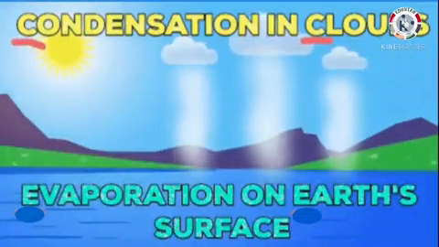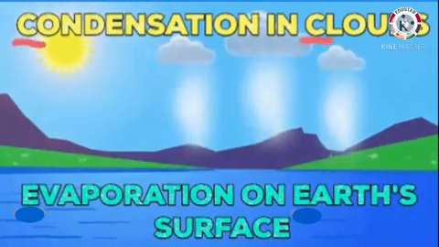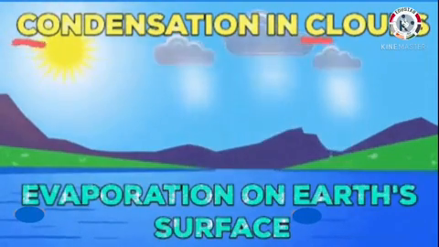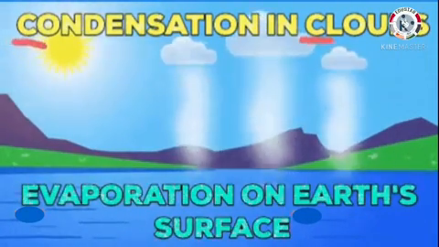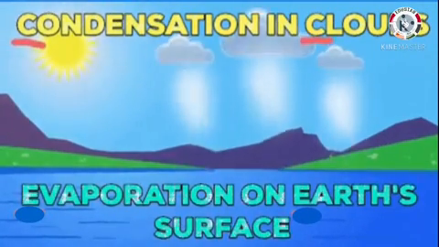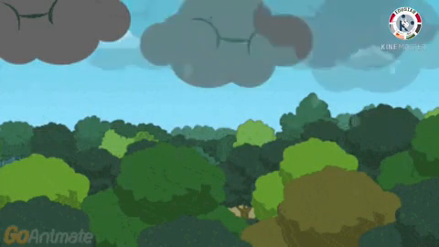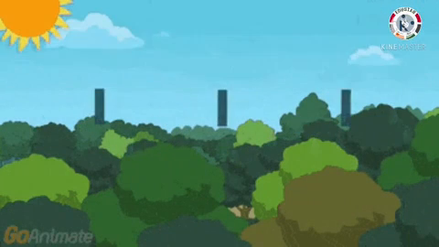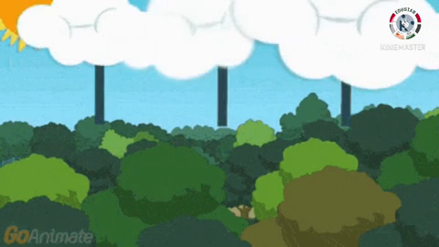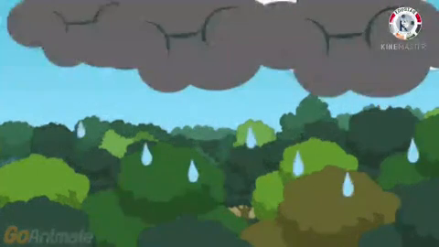The water vapor rises up in the air. When these vapors come in contact with cool air, they form tiny water droplets. This is called condensation. These water droplets join together to form clouds. When the water droplets get too heavy, the clouds cannot hold them. They then fall as rain. This is called precipitation. The rainwater flows back into the oceans, rivers and ponds.